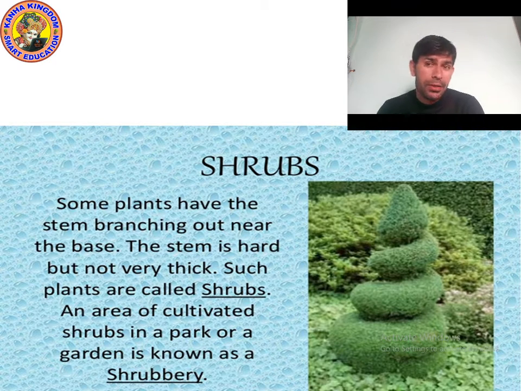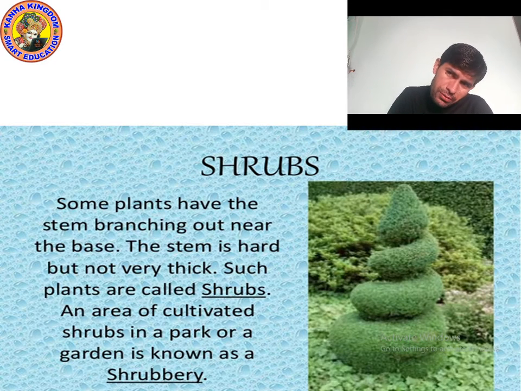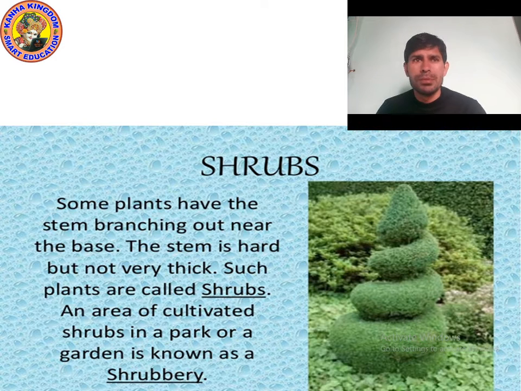So it's very easy. Okay, I hope you understood what we mean by shrubs. Plants with a hard stem are known as shrubs. They are also green plants. Now let's talk about trees. Let's move on to the next point.